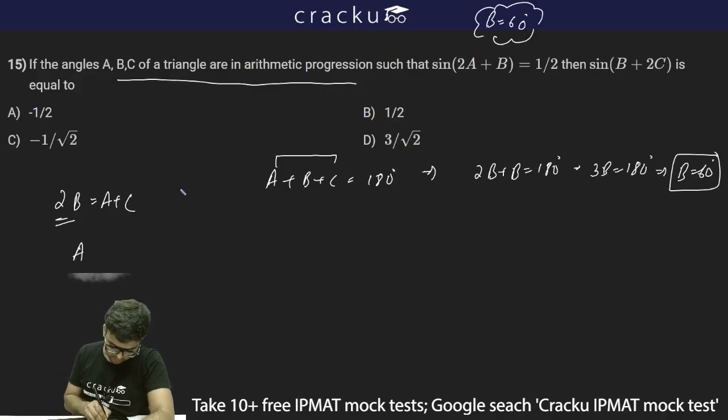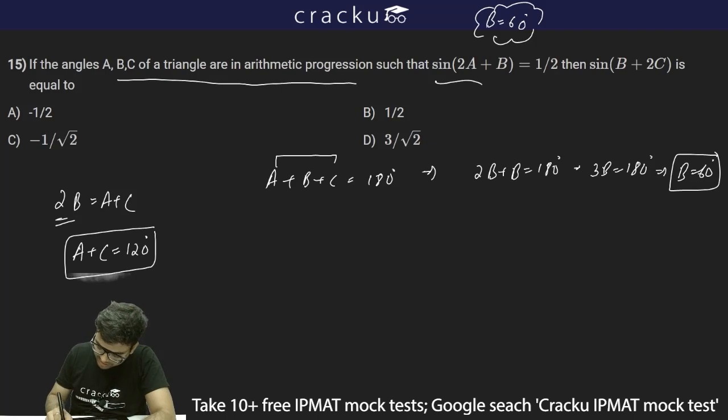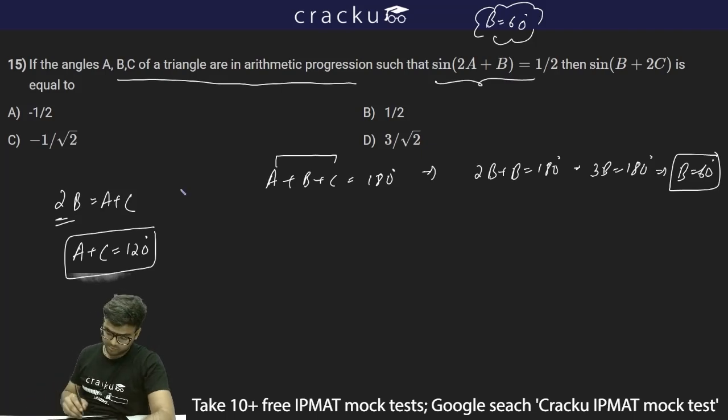I am left with A and C now. So A plus C, first of all, will be equal to 120 degrees. A plus C is 2B and B is 60, so A plus C will be 120 degrees. Also it is given that sine of 2A plus B is equal to 1 by 2.